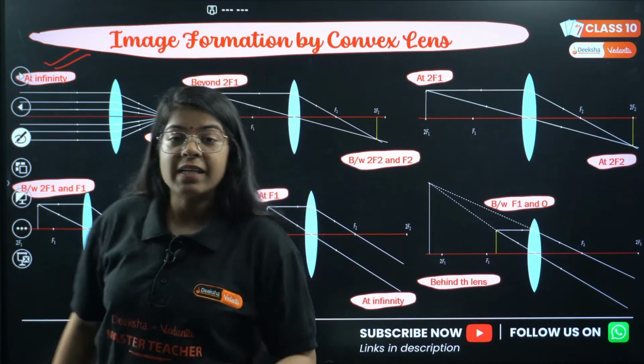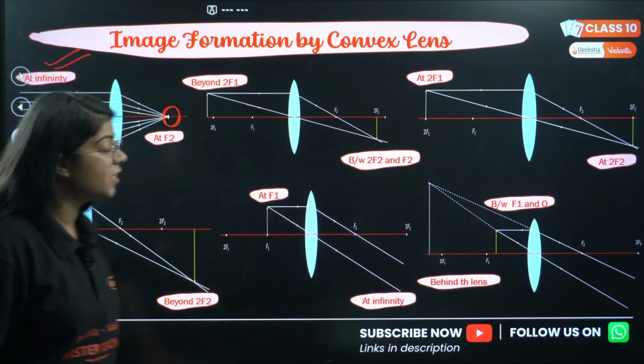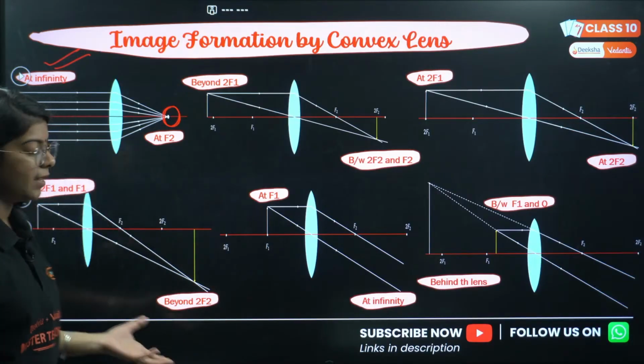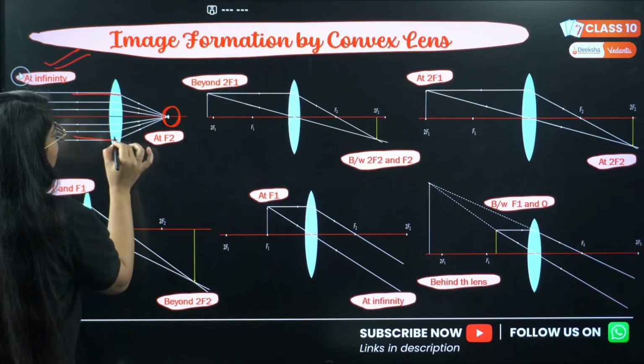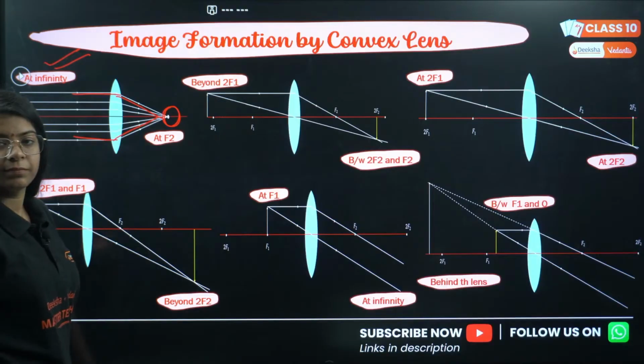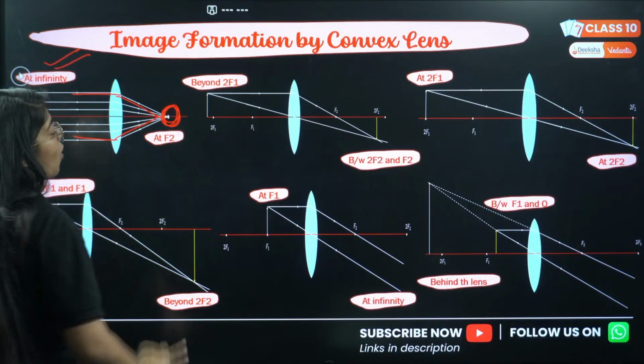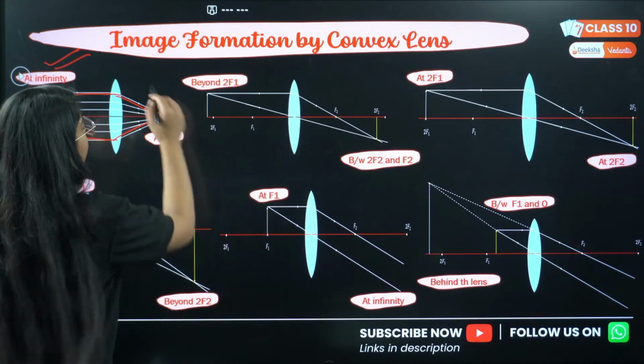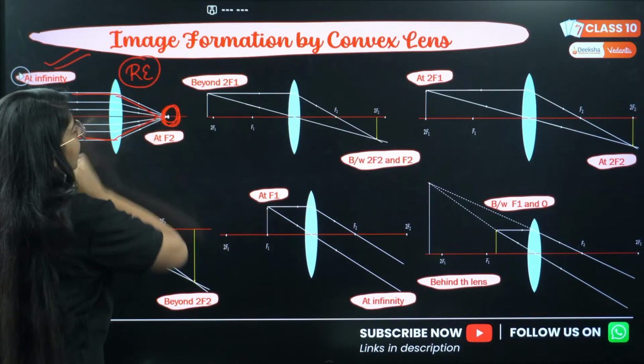In case of lenses, it will be on the other side of the lens, because lenses do not reflect. They refract, they bend the light. Can you see the light is coming and bending towards the focus? So this is formed at focus, on the other side at f2. The image will be real and inverted.